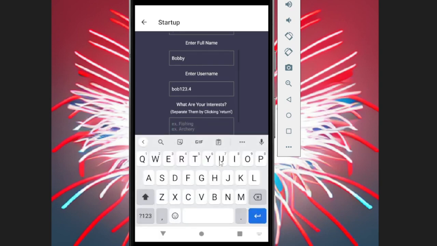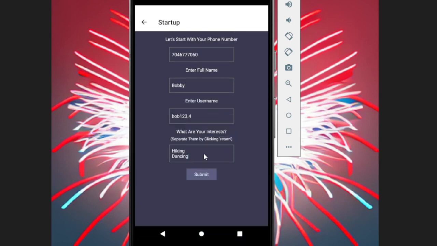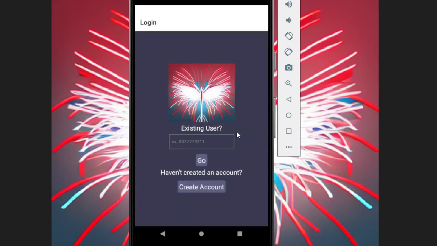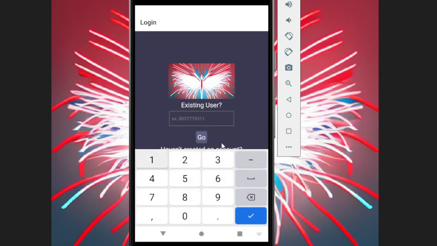And let's say he likes hiking, separated by a return, and a favorite thing. So now that Bobby has all of his information there, he can submit. The account has been created. So now Bobby is going to log in with that user, not the username, but the phone number, that way we can ensure that Bobby is with this username or with this phone number.